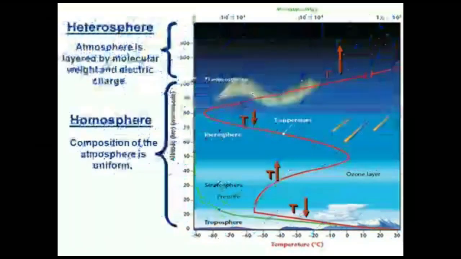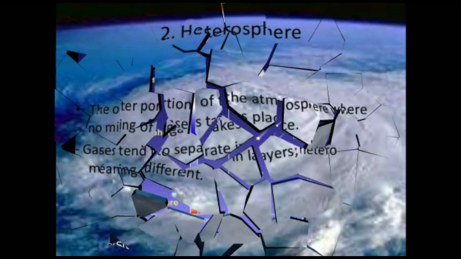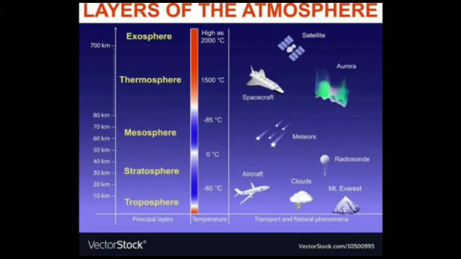The atmosphere can be divided into layers according to: number 1, chemical composition, and number 2, variation in temperature. On the basis of chemical composition, the atmosphere can be divided into two distinct spheres, homosphere and heterosphere. The homosphere is the lower part of the atmosphere up to about 60 miles, whereas the heterosphere is the upper part of the atmosphere. Now, on the basis of difference in temperature, the atmosphere is divided into a series of concentric layers: Troposphere, Stratosphere, Mesosphere, Thermosphere and ionosphere, and Exosphere.